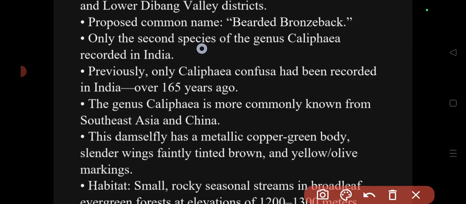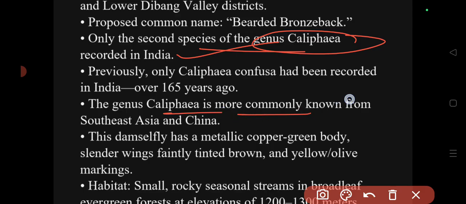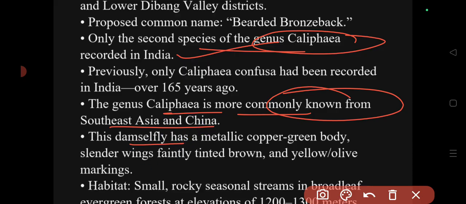It is only the second species of the genus Calafia recorded in India. So under the genus Calafia, this is the only second species that is found in India, and it has been recorded in India after 165 years. The genus Calafia is more commonly known to be present in Southeast Asia and also in China.